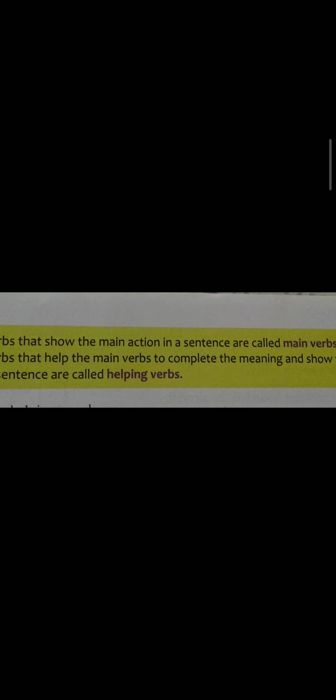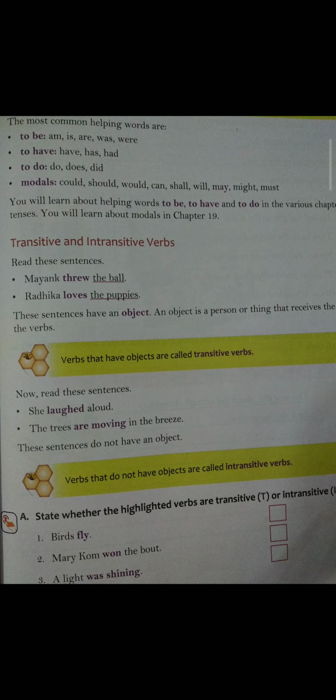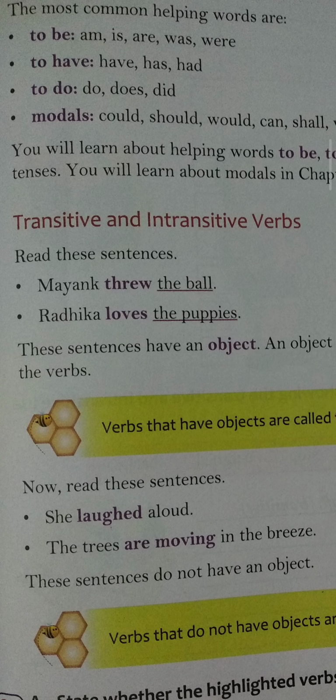So, there are two types of verb, main verb and helping verb. The most common helping words are to be: am, is, was, were; to have: has, had; to do: does, did; and modals: could, should, would, can, shall, will, may, might, must.